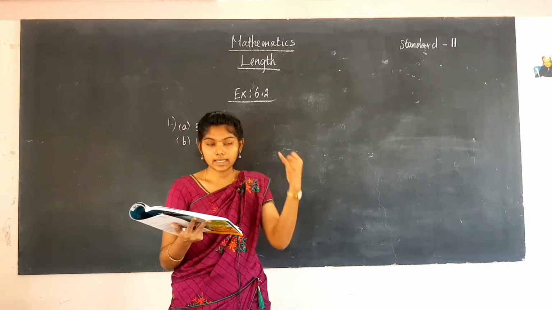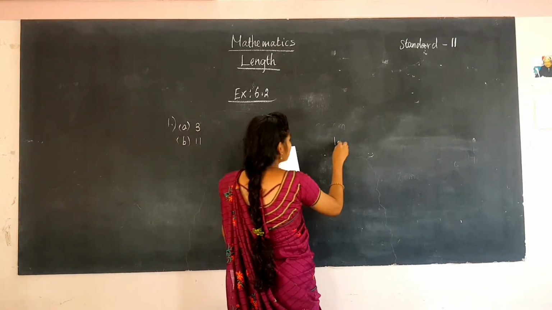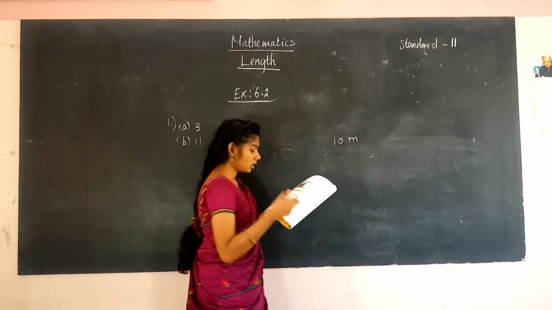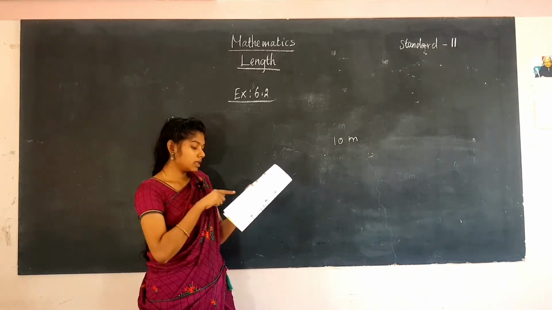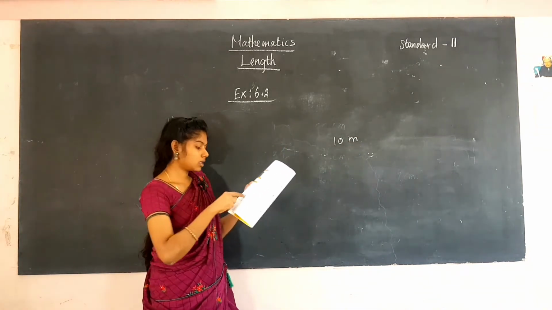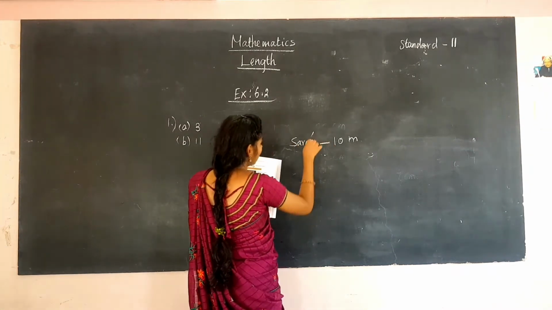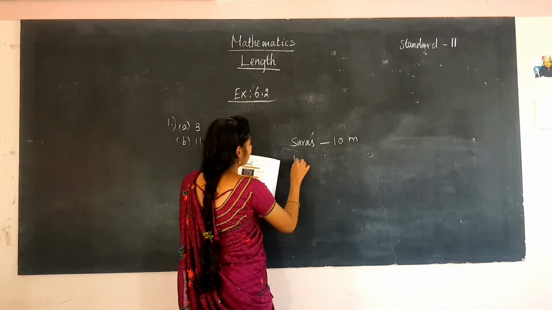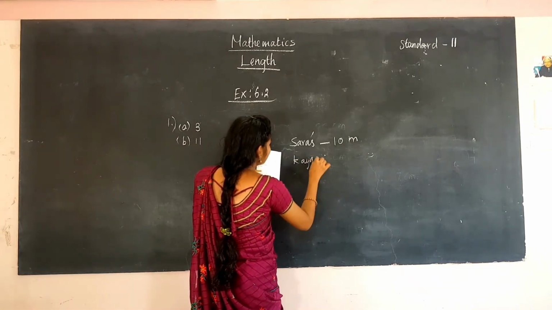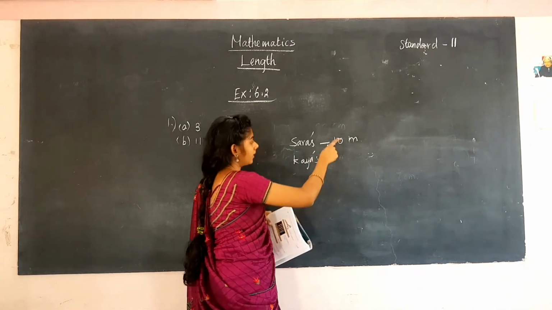Sarah's garden is given as 10 meter. So Kaya's garden is 6 meter shorter than Sarah's garden.